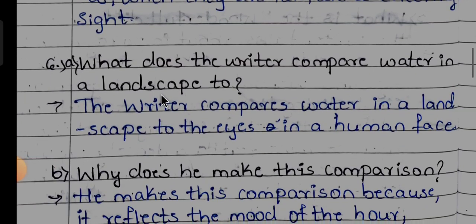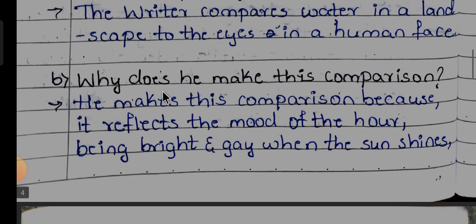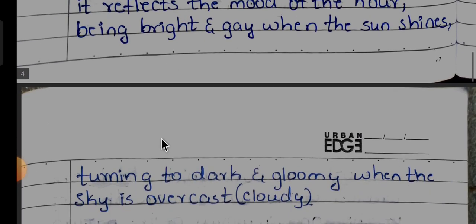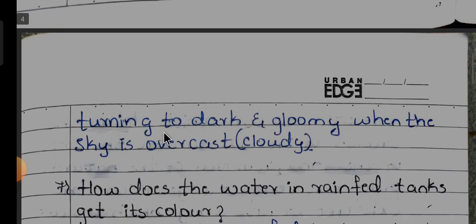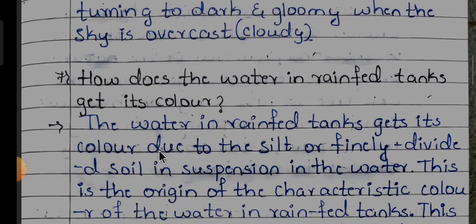Next, the sixth one. What does the writer compare water in a landscape to? The writer compares water in a landscape to the eyes in a human face. Next, why does he make this comparison? He makes this comparison because it reflects the mood of the hour, being bright and gay when the sun shines, turning to dark and gloomy when the sky is overcast or cloudy. That is the answer to the sixth one.